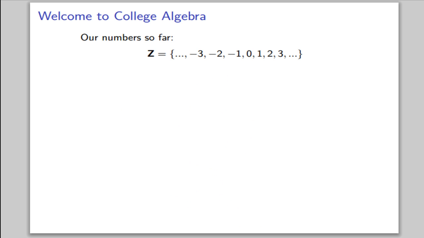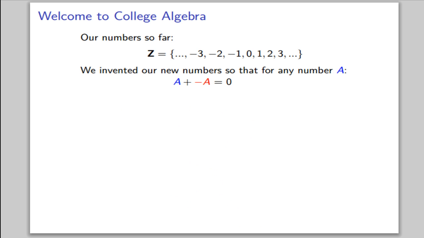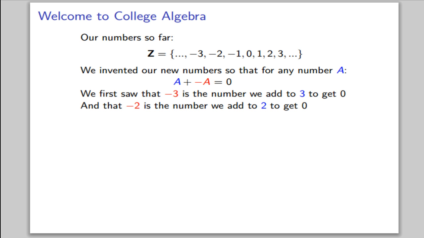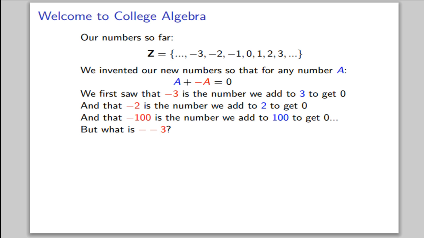So now we have a new set of numbers to work with. We invented our new numbers so that for any number a, a plus -a is 0. We first saw that negative 3 is the number we add to 3 to get 0, and that negative 2 is the number we add to 2 to get 0, and that negative 100 is the number we add to 100 to get 0. But what is the negative of negative 3?